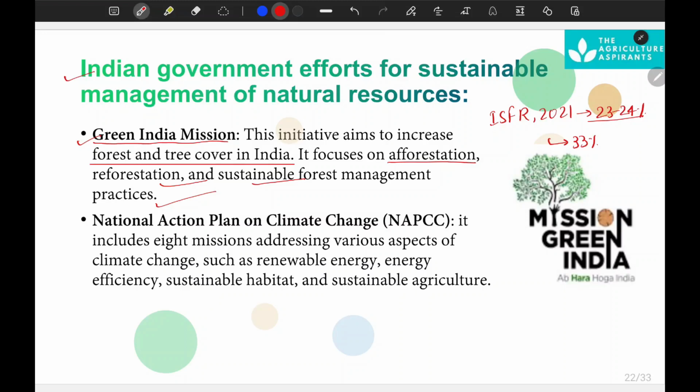The next mission is the National Action Plan on Climate Change. It includes 8 missions. What are the missions? Like focus on renewable energy, energy efficiency, sustainable habitat management, and sustainable agriculture. These are the missions under the National Action Plan on Climate Change, because climate change is a very burning topic of present time.